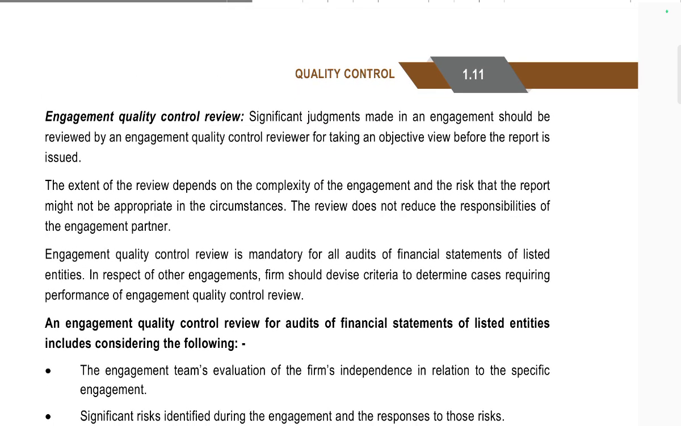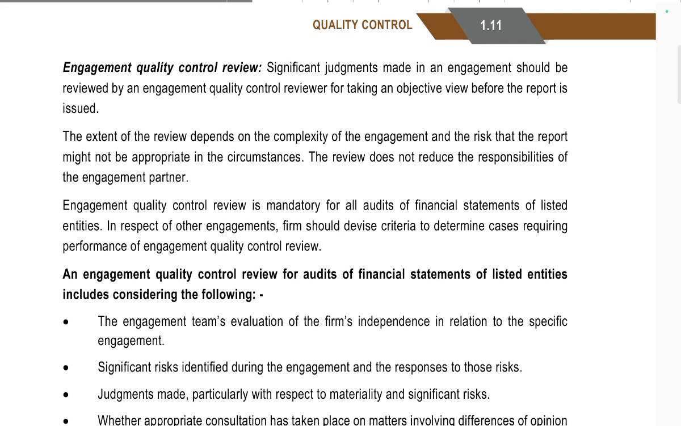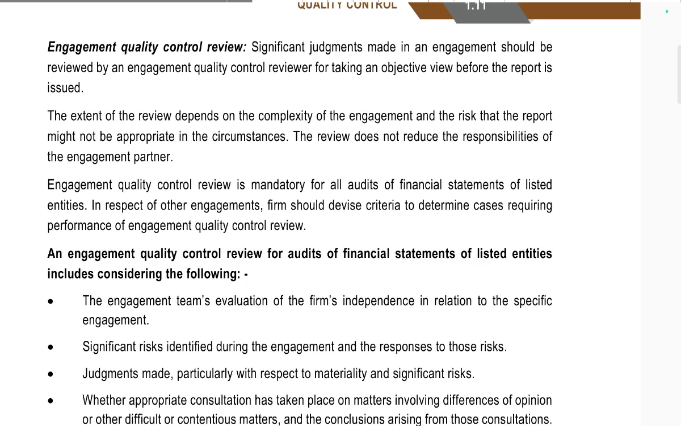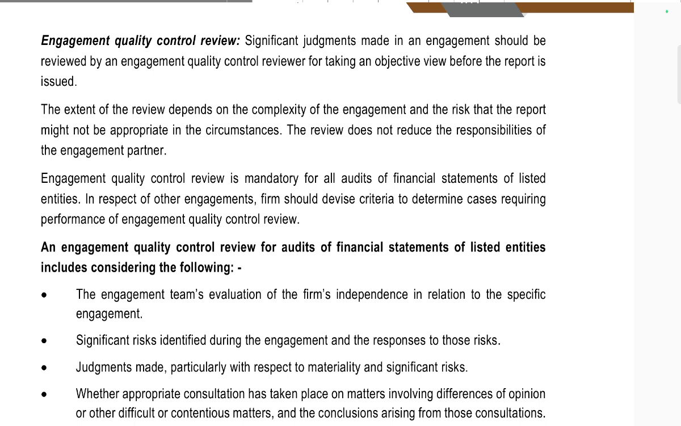Engagement quality control review. The significant judgments made in the engagement should be reviewed by the engagement quality control reviewer, taking an objective view, before the report is issued. The extent of the review depends on the complexity of the engagement and the risk that the report might not be appropriate in the circumstances. The review does not reduce the responsibility of the engagement partner.